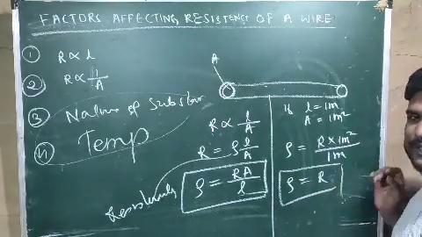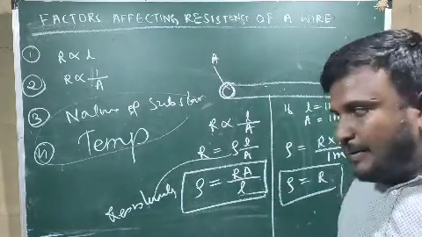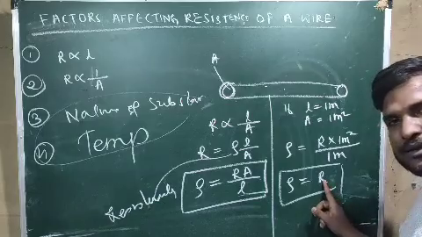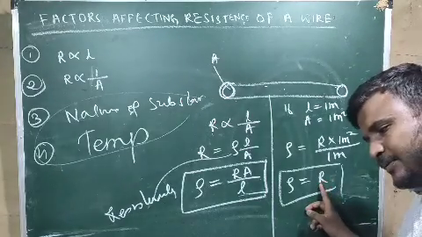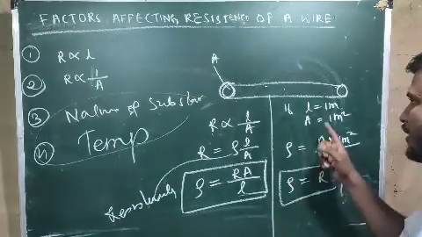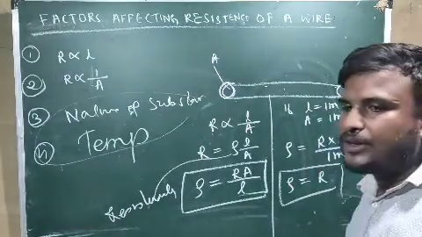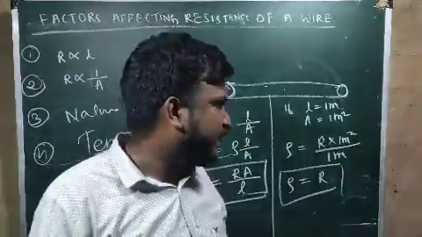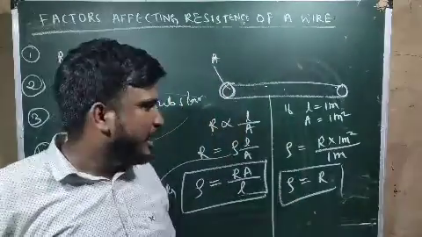Now you see how to define resistivity. So resistivity is equal to resistance. What does it mean? Resistivity is equal to resistance only when length is 1 meter and area of the cross section is 1 meter square. Now see how to define the resistivity.